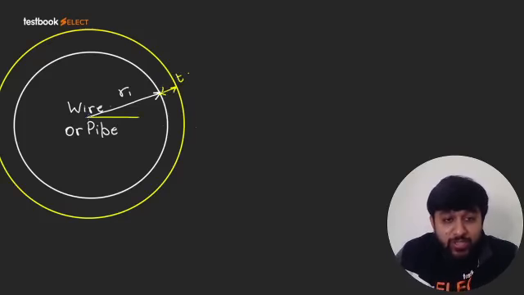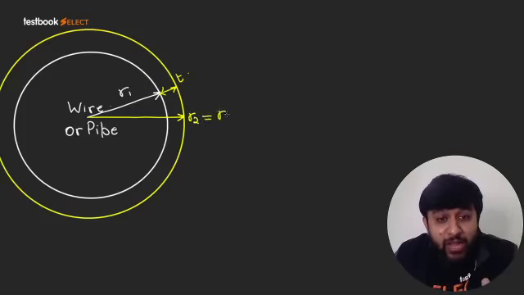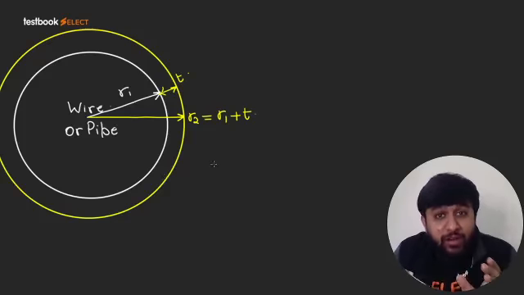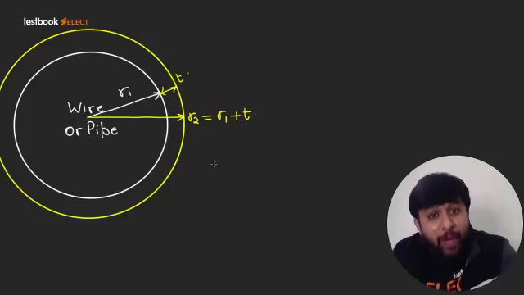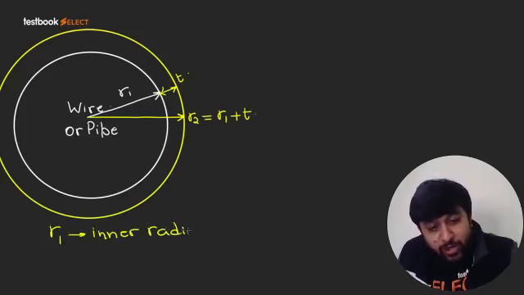So obviously you will say, if this radius is R2, the radius of the outer circle, that will become the radius of inner circle plus the thickness. So what is R1? R1 is the radius of the pipe or wire, or inner radius of the insulation. And R2, that is the outer radius of insulation.